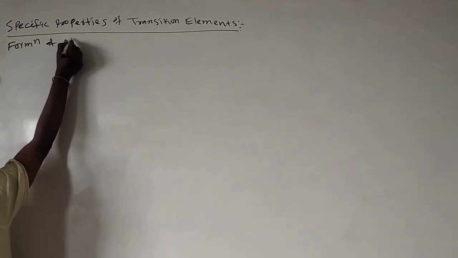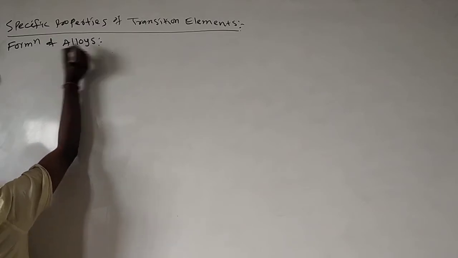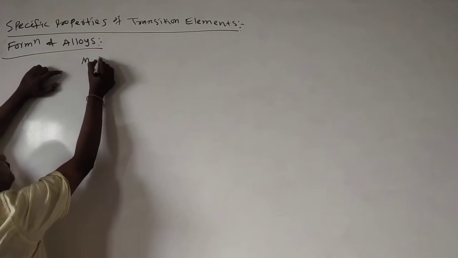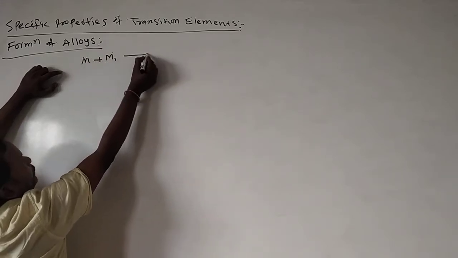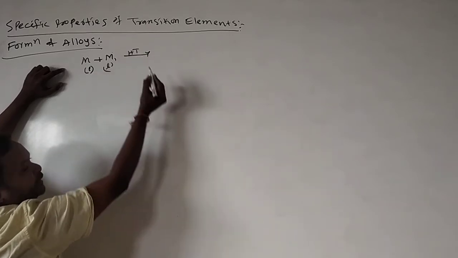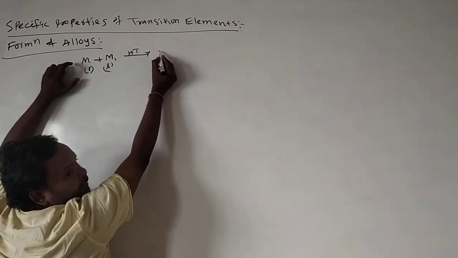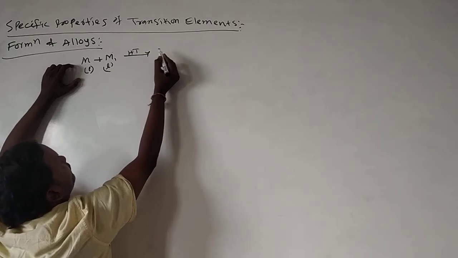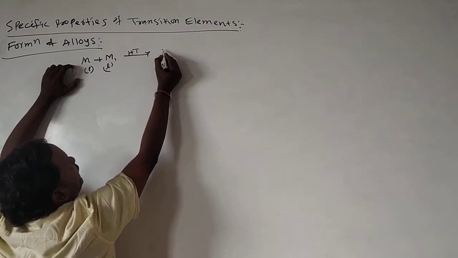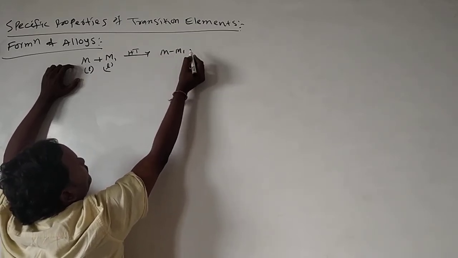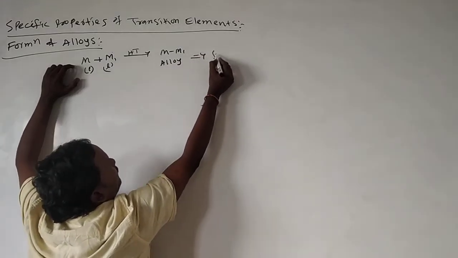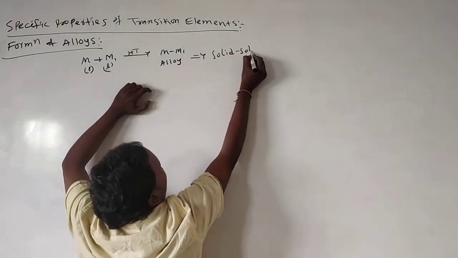Formation of alloys. One metal is mixed with another metal. In the liquid state at high temperature it forms mixed metals, and on solidifying we call it a mixed metal alloy. These are simply called solid solutions.